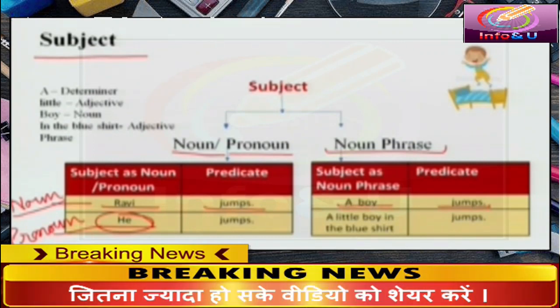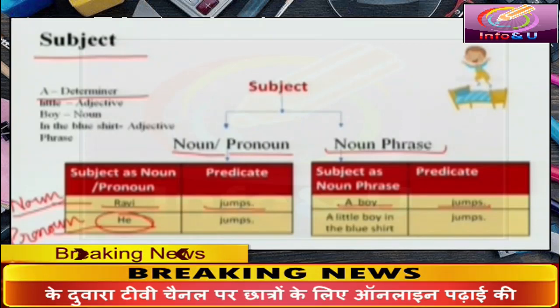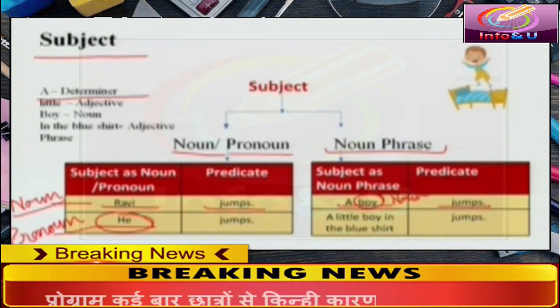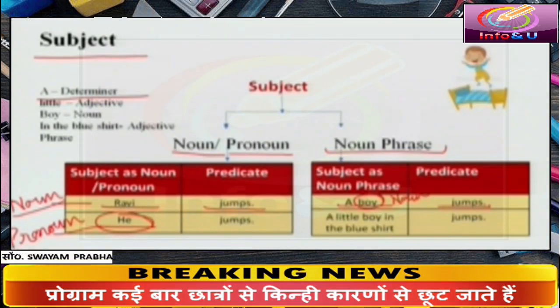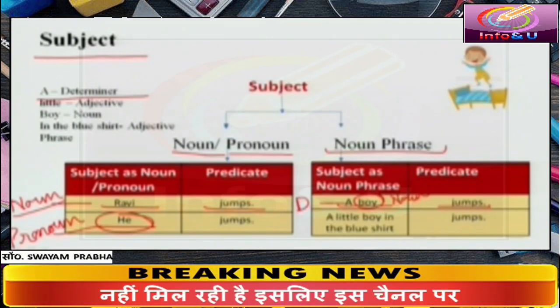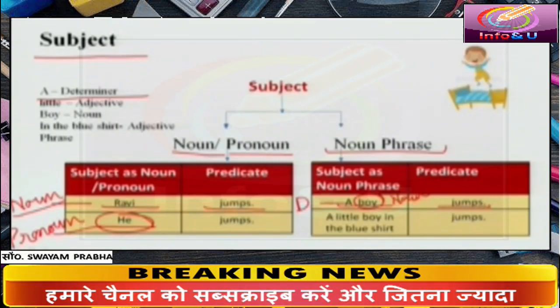Here, a is the determiner. What is boy? Boy is a noun or the head word. Sometimes it is also called the head word. And a is the determiner. We can reframe the sentence in another way. A little boy in the blue shirt jumps.